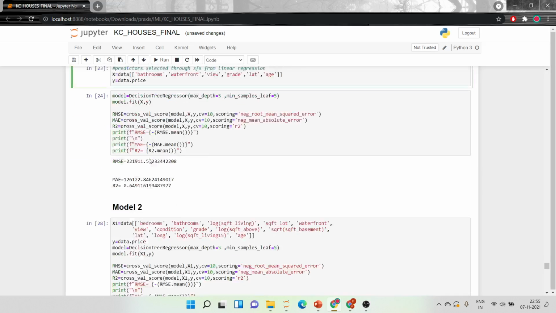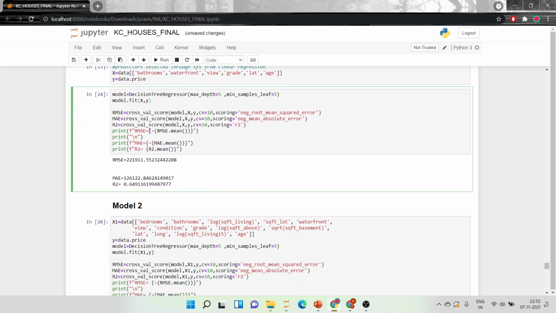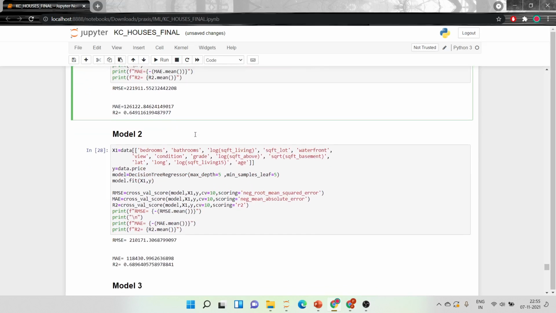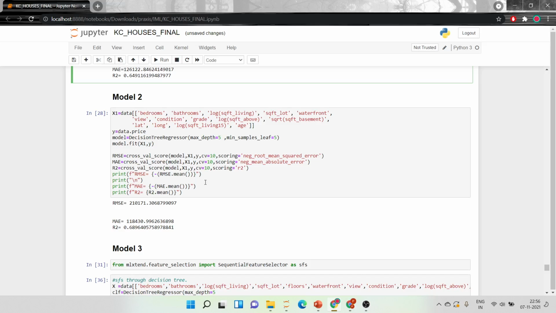I have done a decision tree regressor on it with hyperparameters max depth equal to 5 and min samples split equal to 5, and I have fit those. I have done tenfold cross validation on our training data and got RMSE equal to this, MAE equal to this, R2 equal to this. Not bad but not good also.